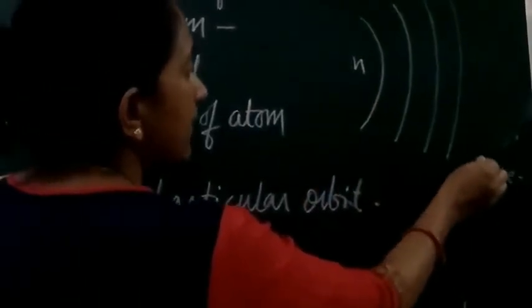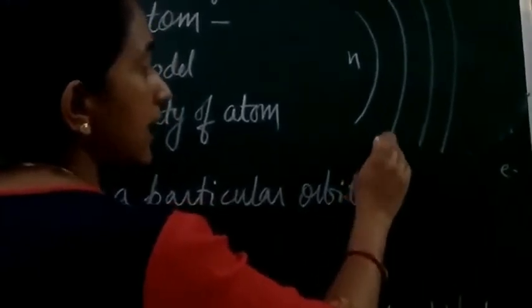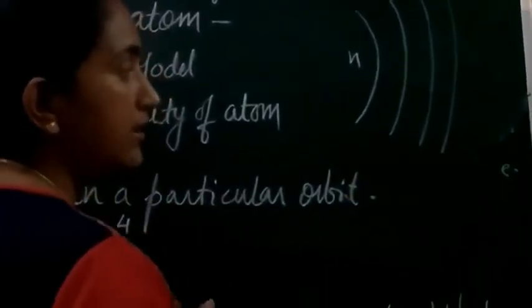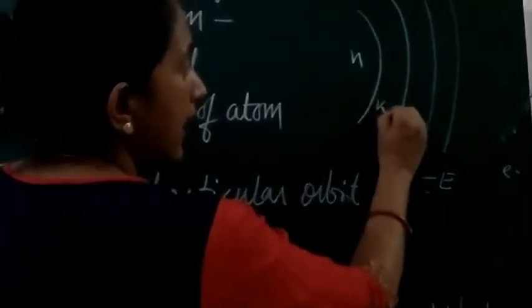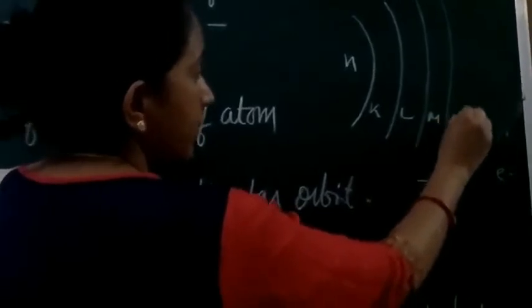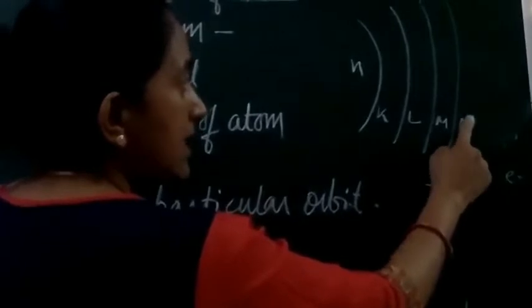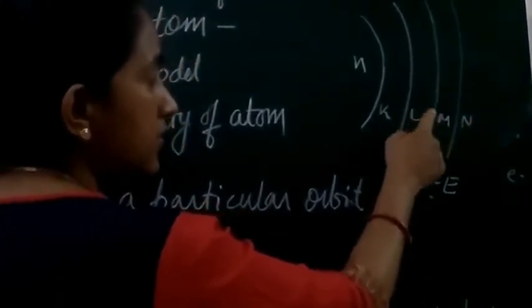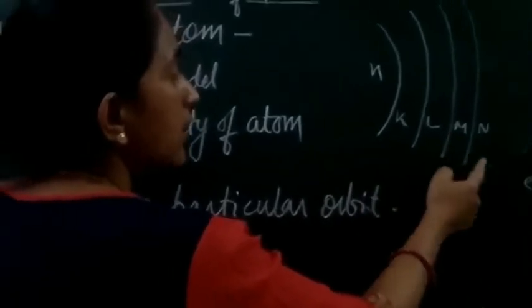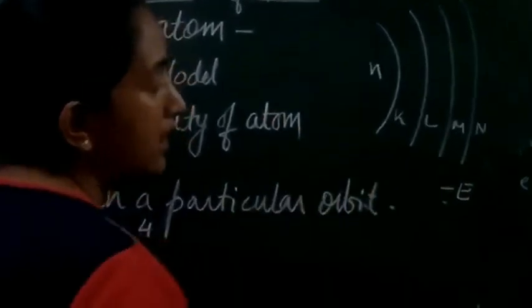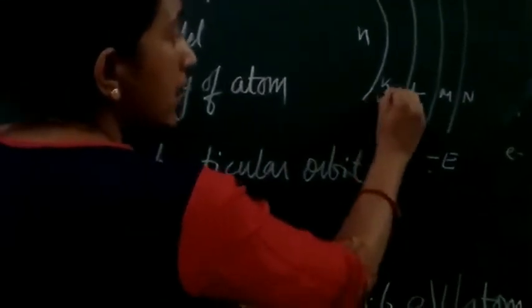Now when it starts coming closer to the nucleus, it will experience the force of attraction, and the energy is going to liberate out, so the energy will be in terms of negative. If we take the K, L, M and N shells, the energy associated with the N shell will be less negative than the energy associated with M, L and K. Students, can you tell which shell is going to have the lowest energy? The lowest energy will be of the K shell.